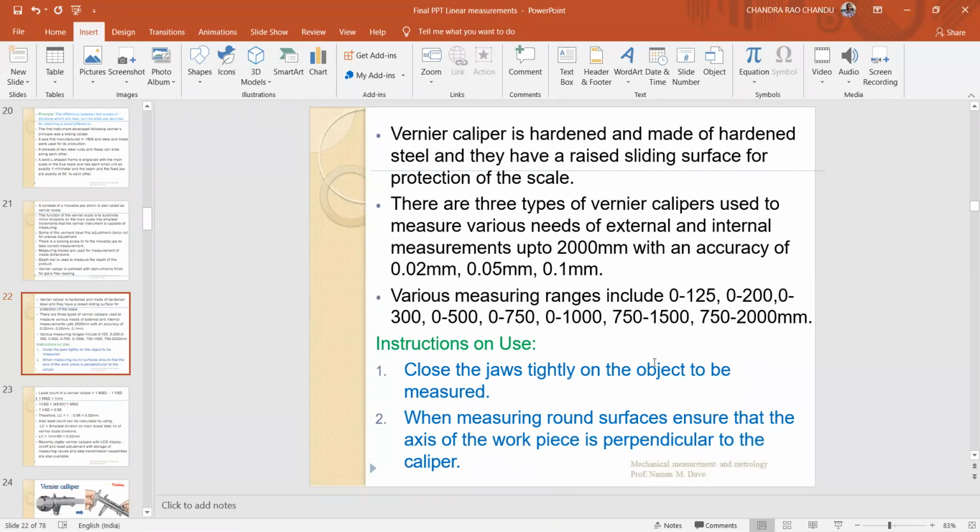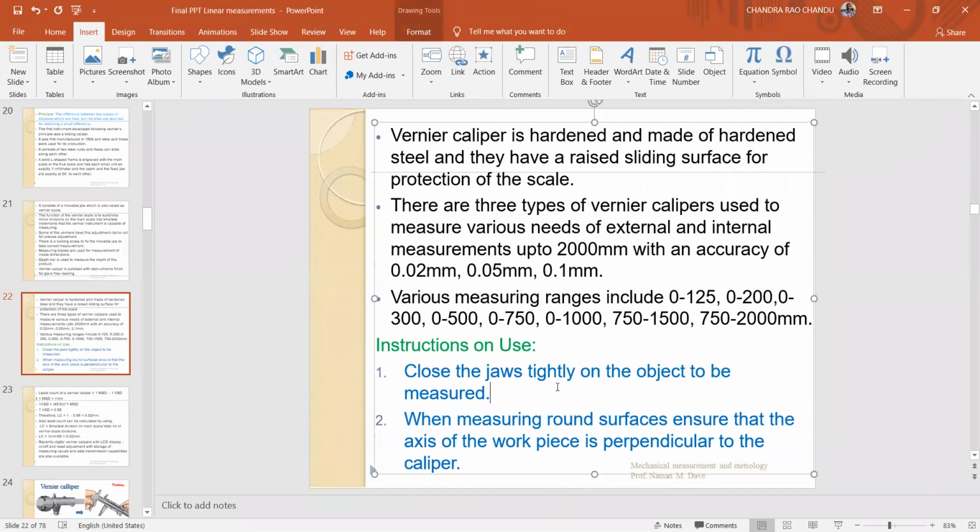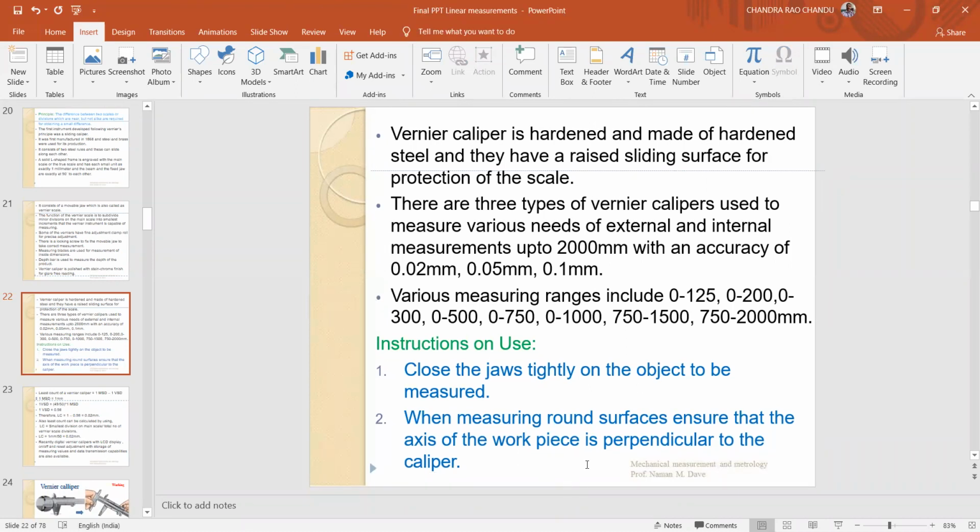What are the instructions to use vernier calipers? While taking the measurement, first close the jaws tightly on the object to be measured. That is the first step. Then, when measuring round surfaces, ensure that the axis of the workpiece is perpendicular to the calipers. Why? Because the diameter is maximum on the diameter line. So when measuring round surfaces, ensure that the axis of the workpiece is perpendicular to the caliper.